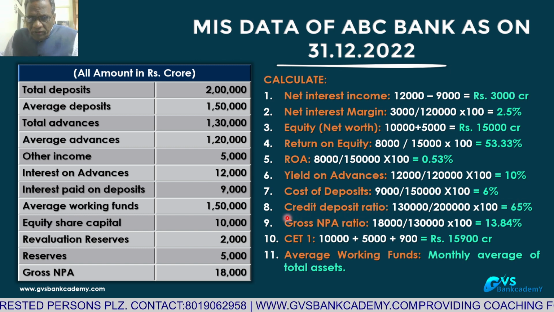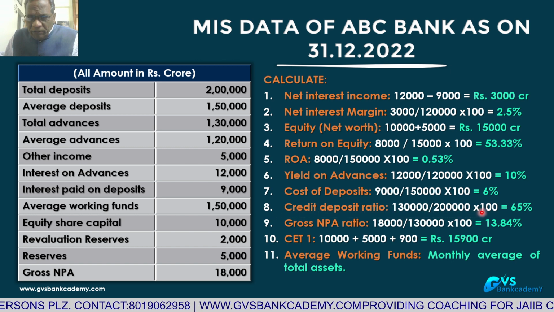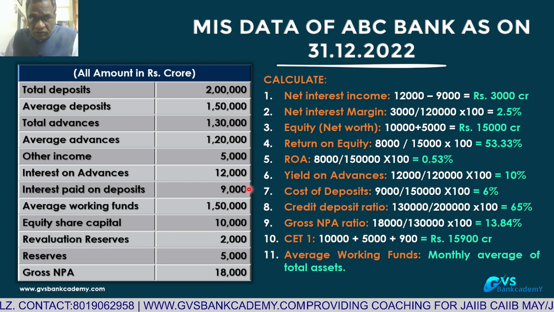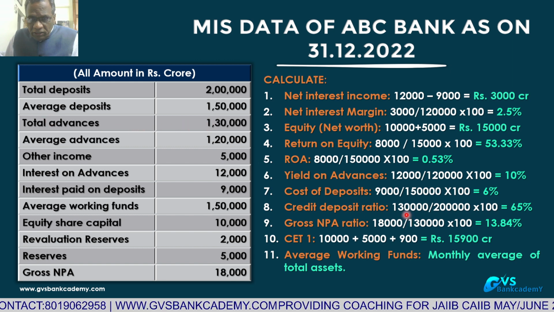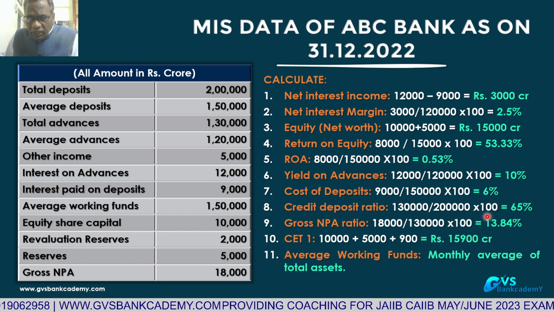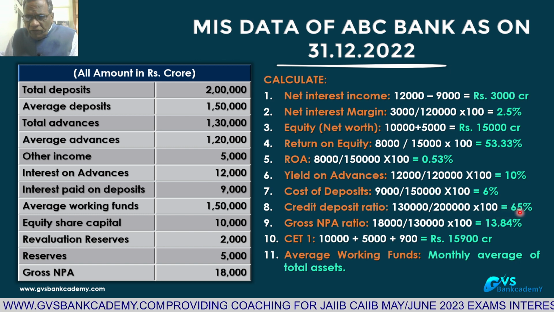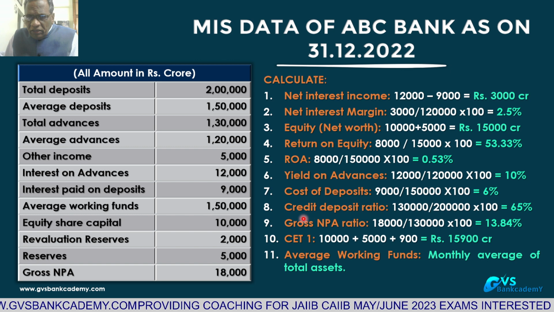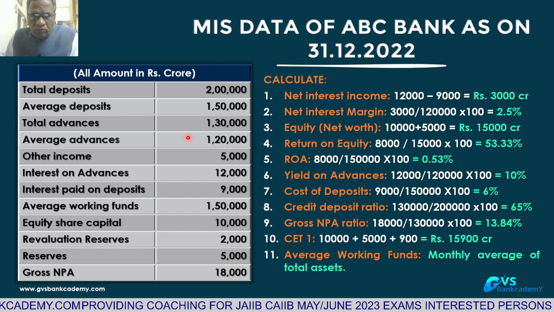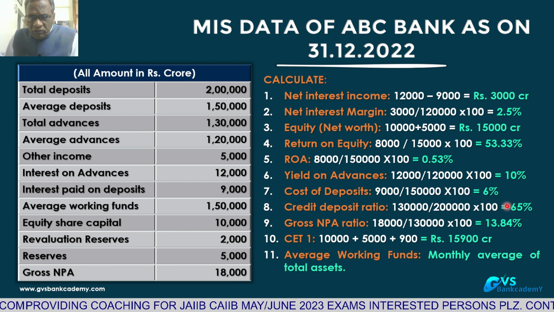Interviews. 8th question. What is the credit deposit ratio of the bank? Credit, total advances. This ratio you are calculating on 31st. Total advances 1,30,000 crores divided by total deposits 2 lakh crores into 100. Credit deposit ratio is 65%. For every 100 rupees deposit, advance credit is 65 rupees. Credit deposit ratio, total advances 1,30,000 divided by total deposits into 100.